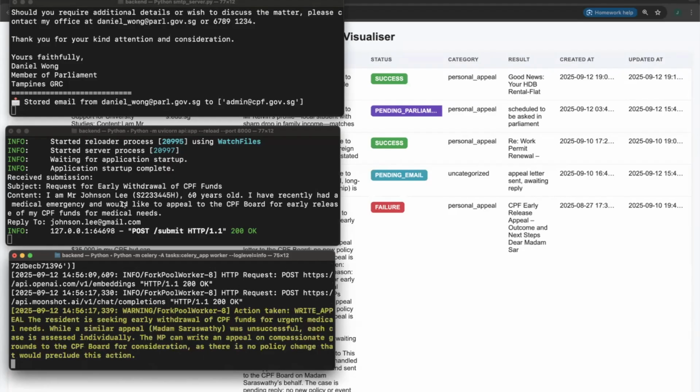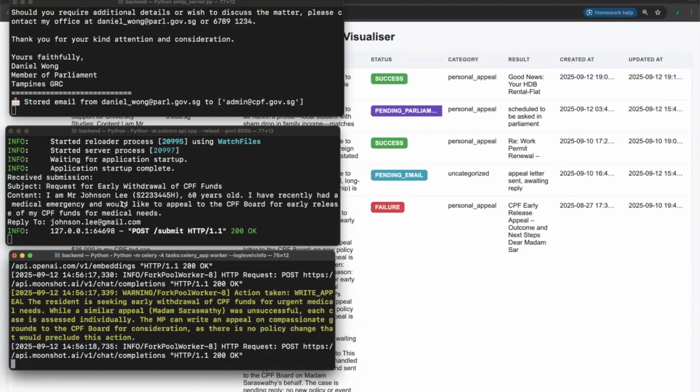However, we actually see that the agent is pretty humanitarian here. It did reference the previous case, but it acknowledges that there are some slight differences between the two cases and decides to submit another appeal to help out the resident. The subsequent process is similar.